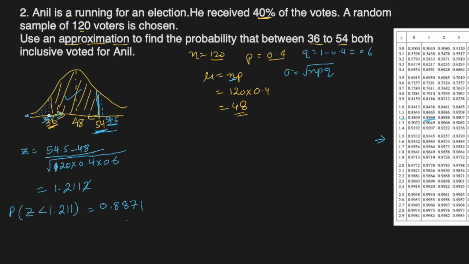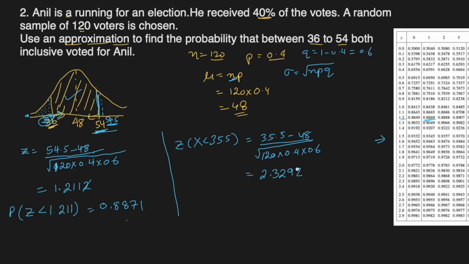Okay, done. Now I have to find less than 35.5, which I have to remove from this one. So let's find Z for X being less than 35.5. So we'll get 35.5 minus 48 divided by square root of 120 times 0.4 times 0.6, which I'm getting as 2.3292 and more. So I'll ignore the rest.